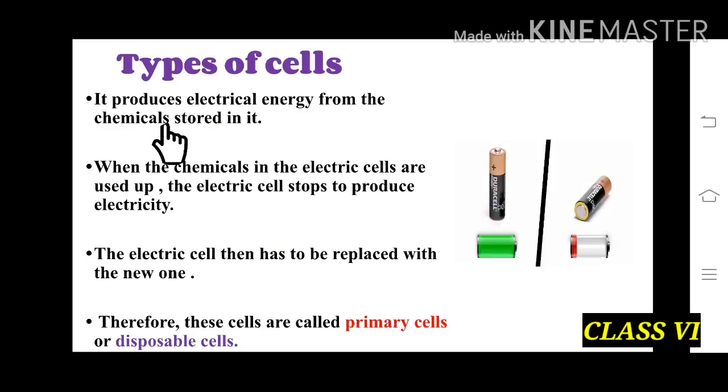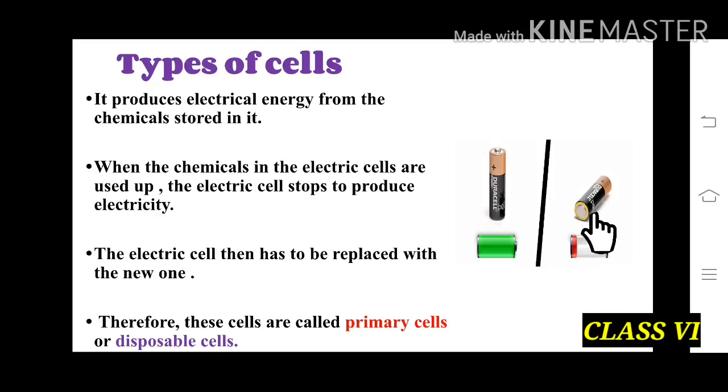Children, now I am going to explain to you about the types of cell. It produces electrical energy from chemicals stored in it. So in these cells, chemicals are stored and it produces electrical energy. When the chemicals in the electric cell are used up, the electric cell stops producing electricity.